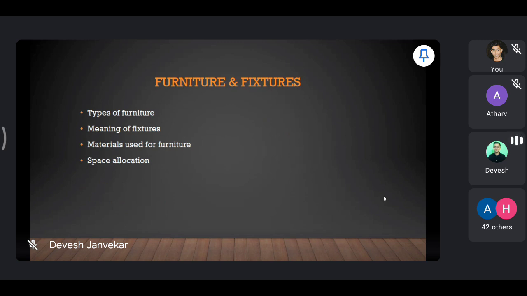The first type of equipment is your furniture. What are the types of furniture we did? First is your tables. Then second is your chairs. Then comes your side tables.